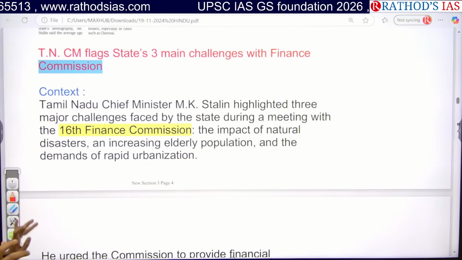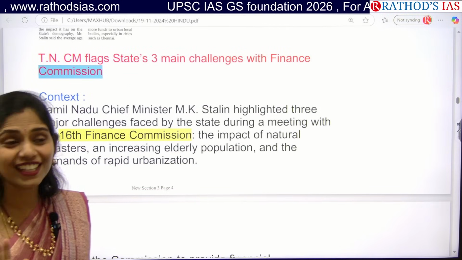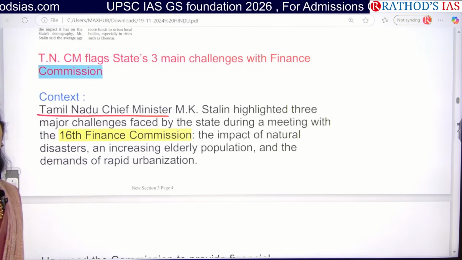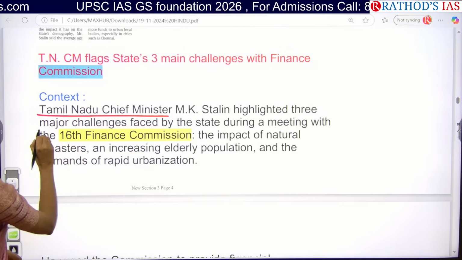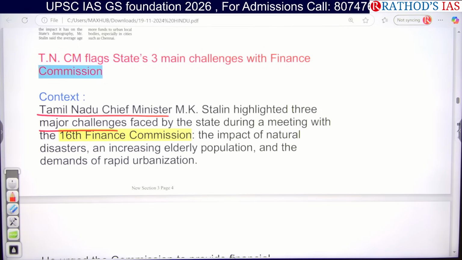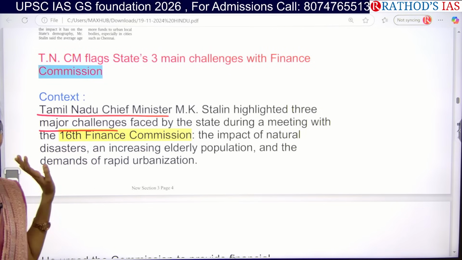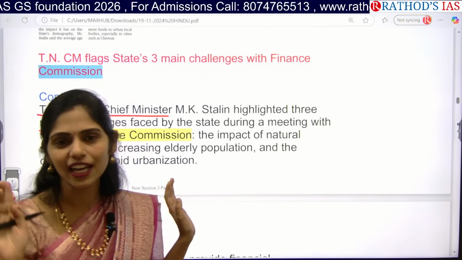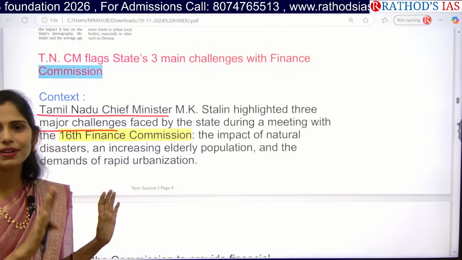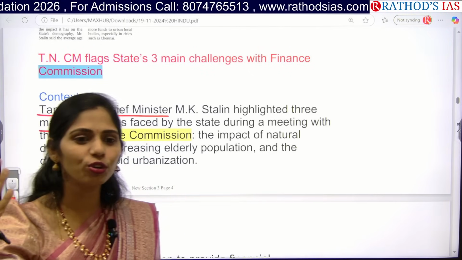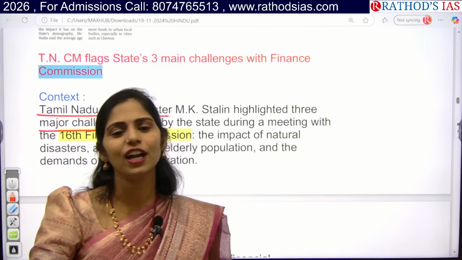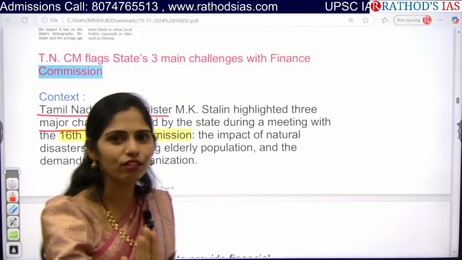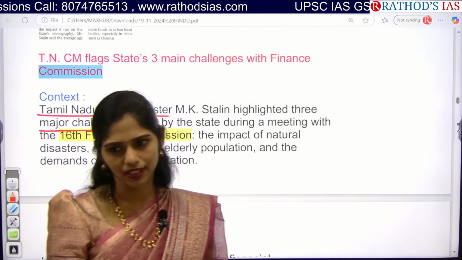So who is the Chief Minister of Tamil Nadu? Okay, Stalin, very good. The Tamil Nadu Chief Minister highlighted three major challenges faced by the state during the meeting of the 16th Finance Commission. So we are having the 16th Finance Commission now. You have to remember that, and focus on the recommendations of the 16th Finance Commission that we are going to get soon, and learn those recommendations by heart. On those recommendations, for sure you will get a 10 or 15 marker question in your GS paper 3.